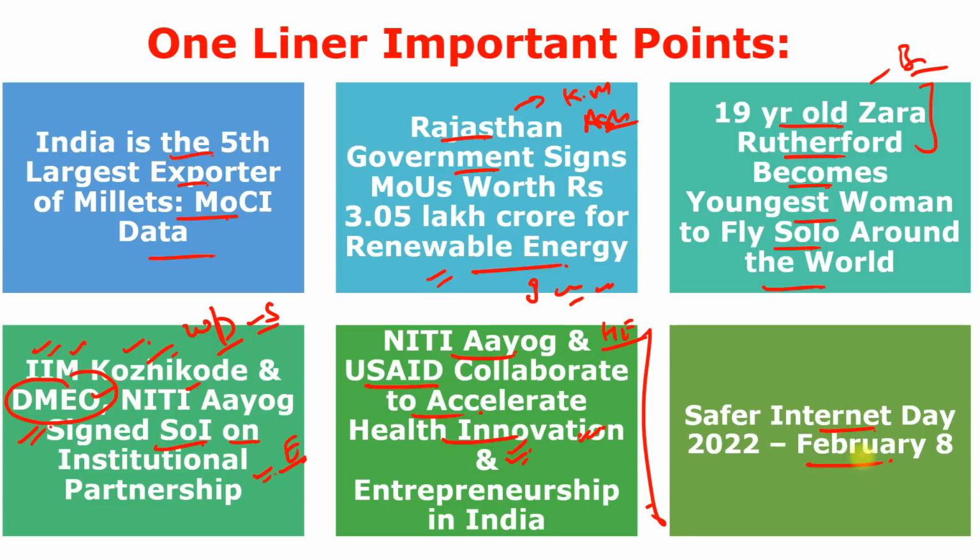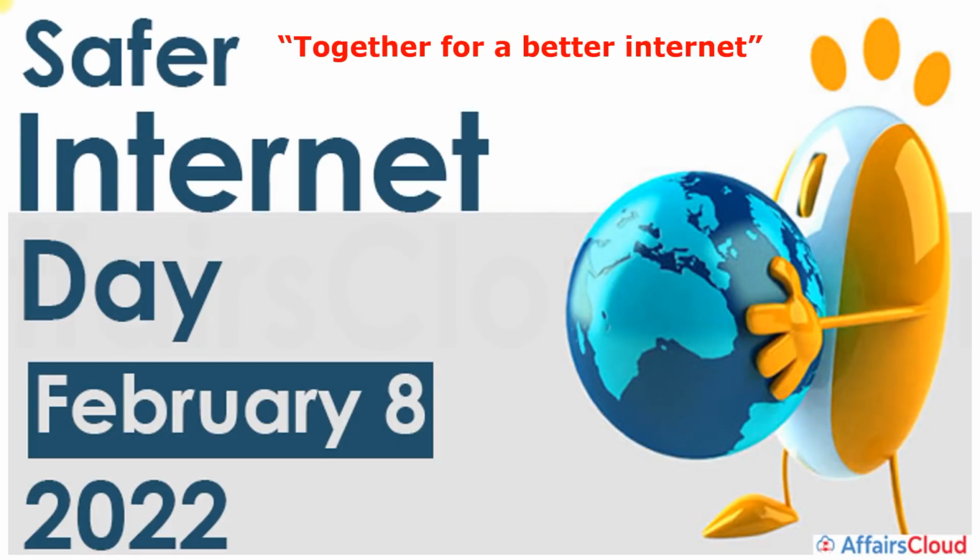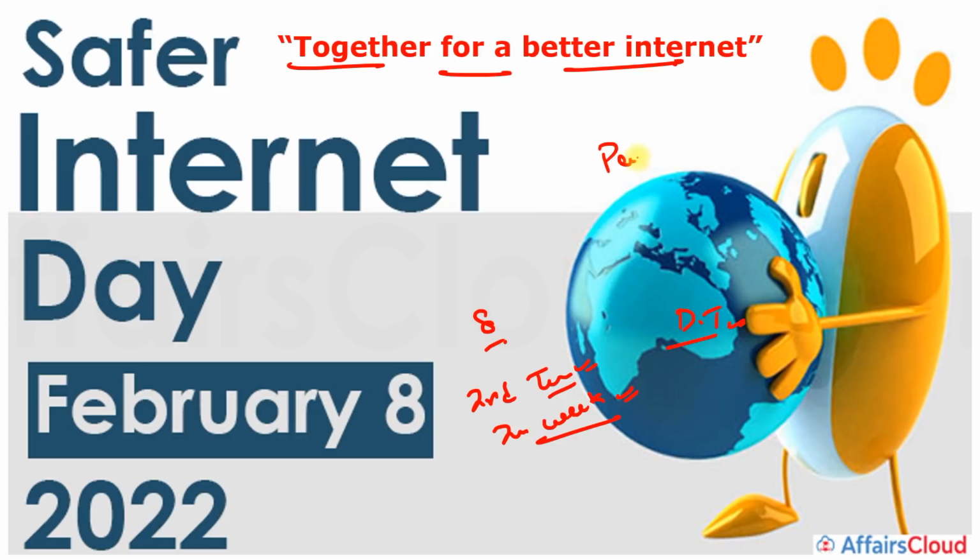Next, Safer Internet Day is observed on the 8th of February, but not every year on the 8th of February. It is observed on the second Tuesday of the second week of February to promote the safe and positive use of digital technology, especially among children and young people. So, the theme is Together for a Better Internet, and it aims to encourage people to take part in the movement and to make the most of the potential of the internet to bring people together. So, remember, Safer Internet Day was observed on 8th of February 2022.